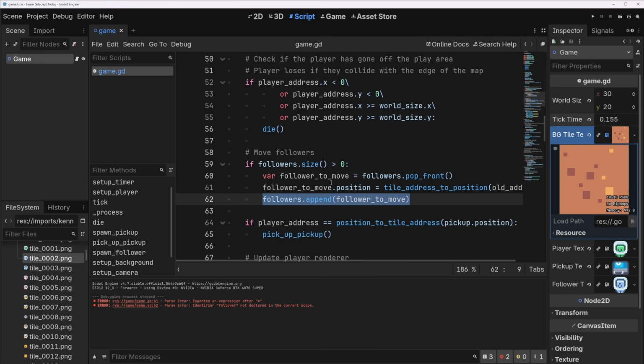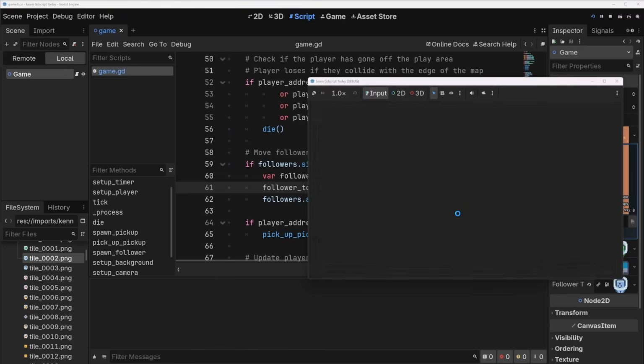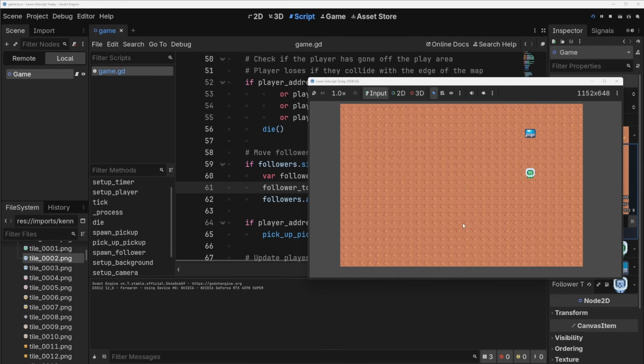This way we're not actually moving all of the sprites on screen. We're just moving the last one to be right behind the player. And it's a pretty clever way to keep them moving. Let's see if this actually works though. Hey, look, I've got a little guy following me. Okay, this actually makes it way funner.